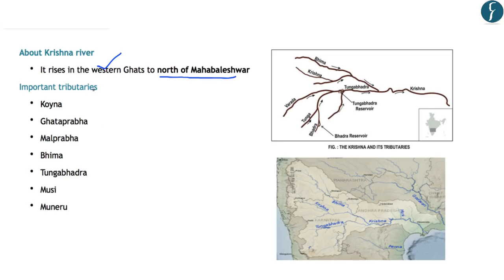Further important tributaries of Krishna River include the Koyna River, the Ghataprabha, the Malaprabha, Bhima, Tungabhadra, Musi and the Munneru. And some of these have been shown in this map here. For example, Bhima is one of the tributaries of Krishna. Another important tributary is Varada. You should also know that Tungabhadra river is formed by the confluence of rivers Tunga and Bhadra. Further in this map we have seen that Musi is another tributary of river Krishna. So all these tributaries of river Krishna are important for us from the exam point of view.